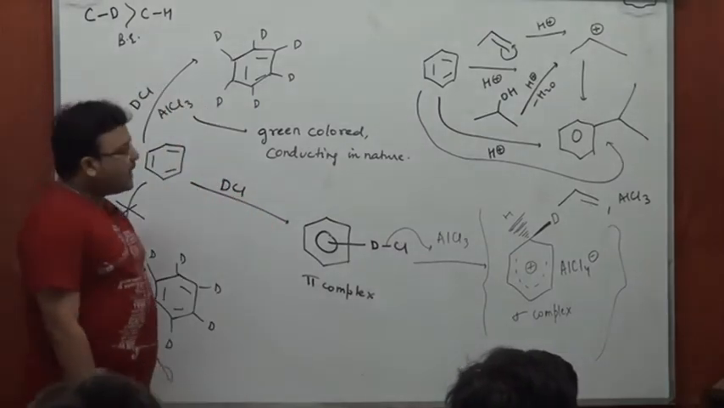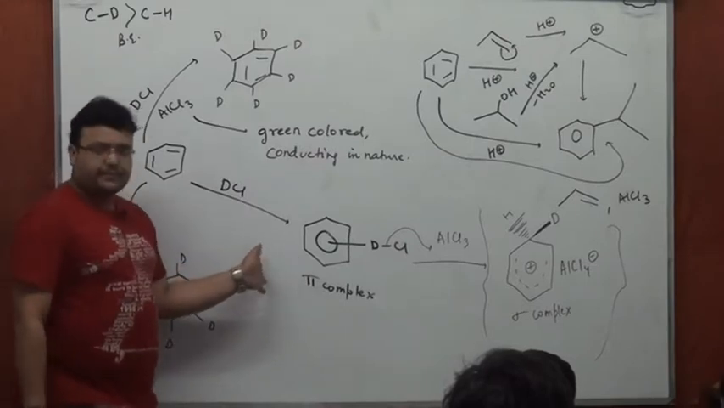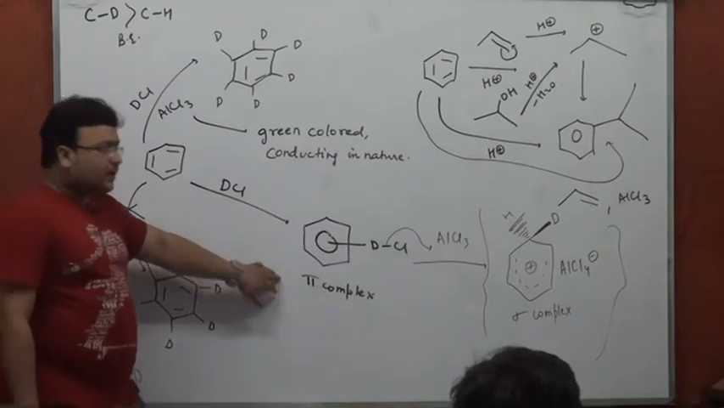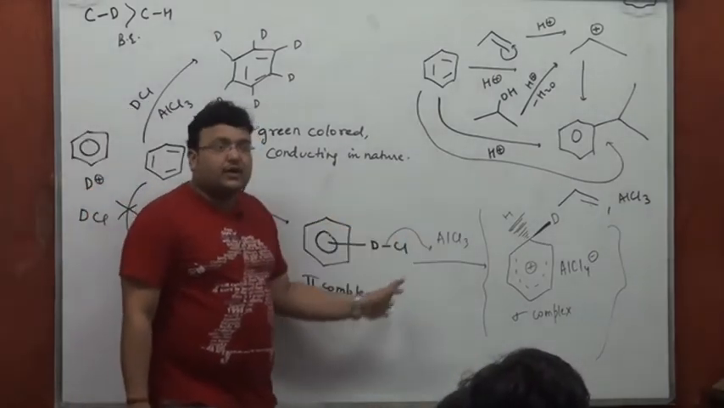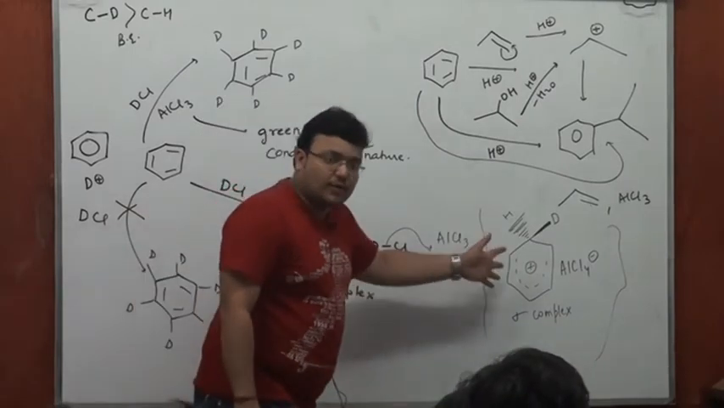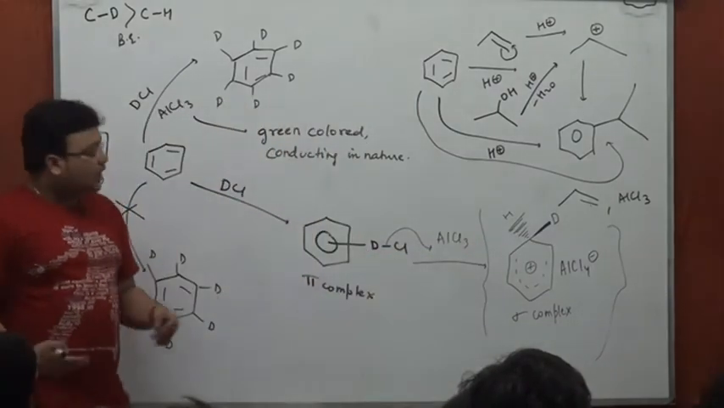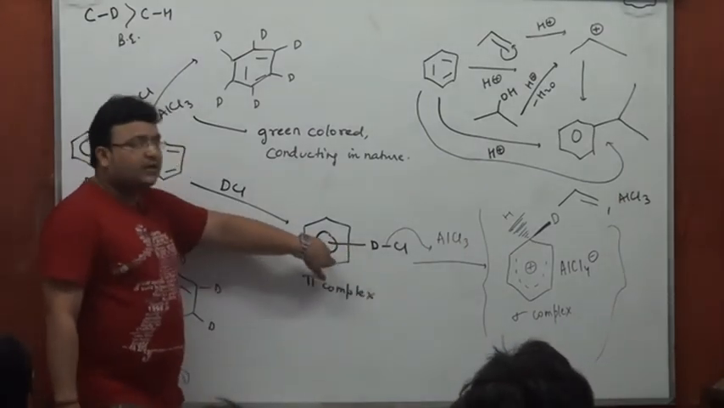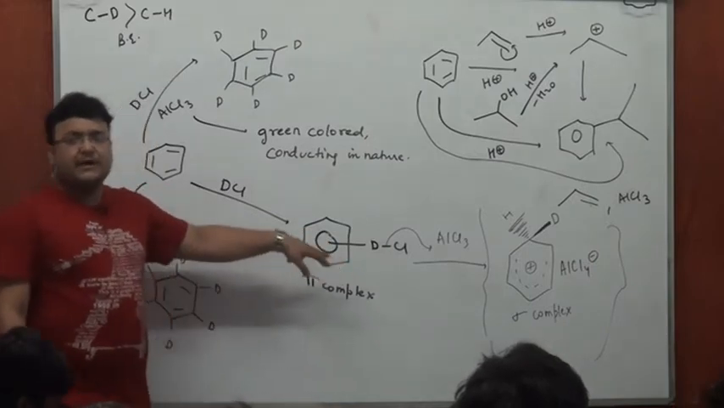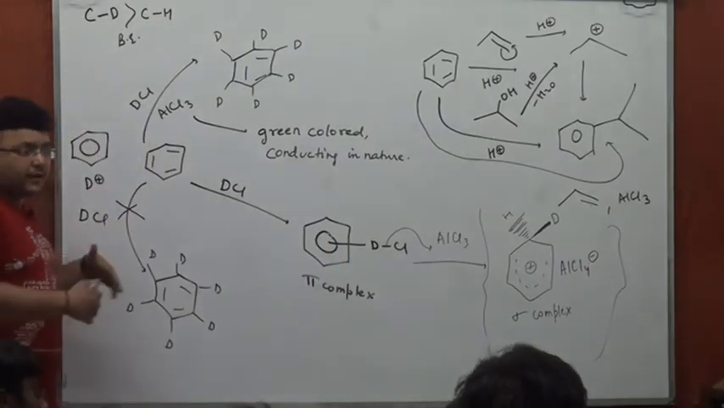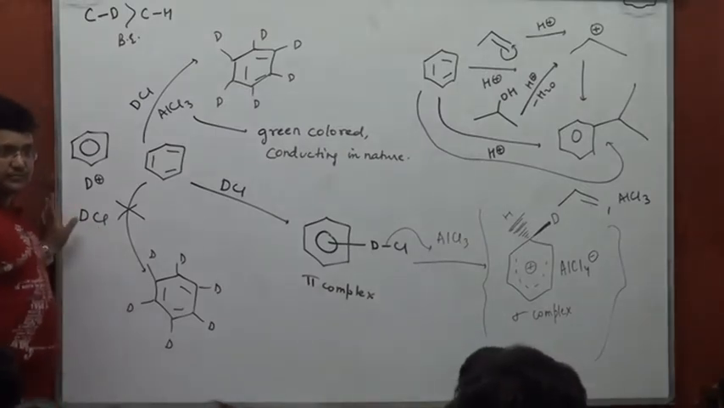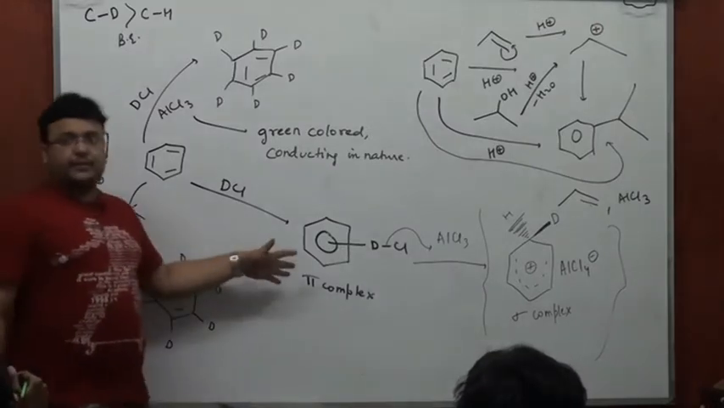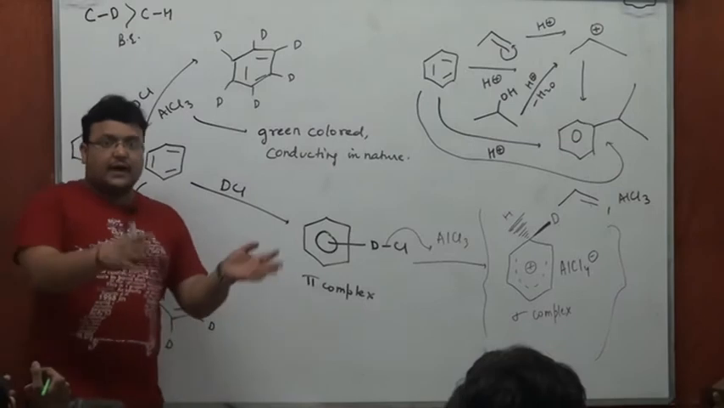But I repeat, a more detailed study will reveal the following. First of all, it's going to form a weak pi complex with the ring. Because of AlCl3, it's going to mature to a sigma complex. In absence of AlCl3, it doesn't mature. Now, because in absence of AlCl3 it doesn't mature to a sigma complex, this deuterium with carbon forms a weak bond only, and carbon deuterium was never formed from carbon hydrogen. I hope you're getting me.